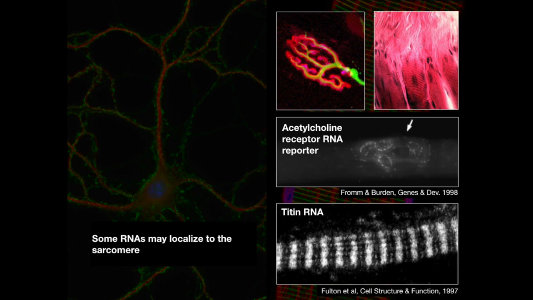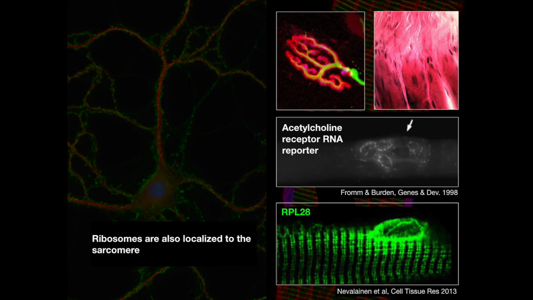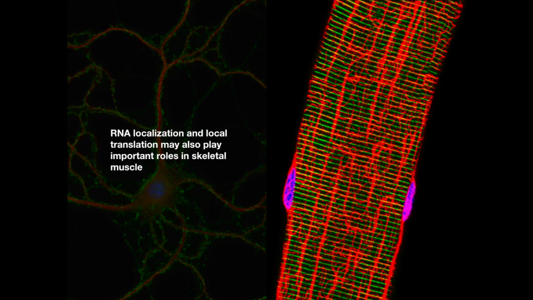In addition, some RNAs show distributions that are sarcomeric, for example, titin RNA. And more recently, there have been studies showing that ribosomal proteins also localize to the sarcomeres in a regularly repeating fashion. Therefore, RNA localization and local translation may also play important roles in skeletal muscle. How do RNAs actually move to and stay at these locations?